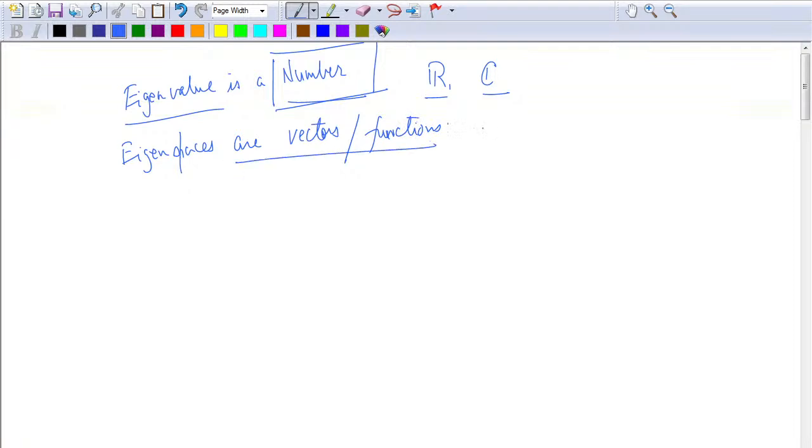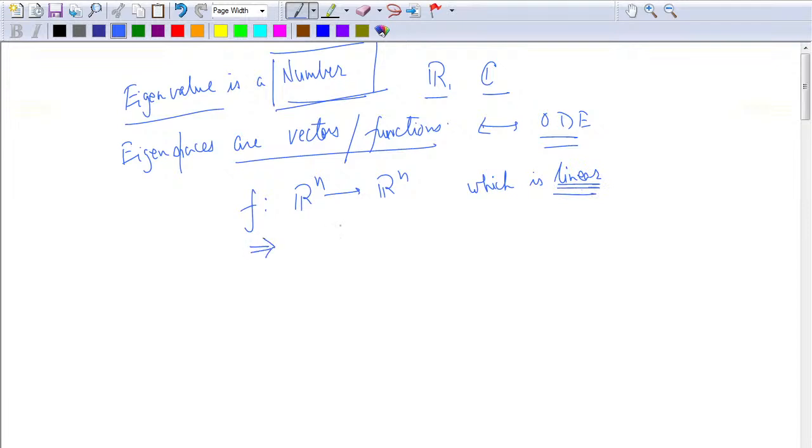Alright. So when you read ODE or PDE, you will come across functions as your eigenspaces, and eigenvalues are just numbers. So the basic idea is that, as I said, I have to look at square matrices. If I look at any function f from Rn to Rn which is linear, and linearity is very important,